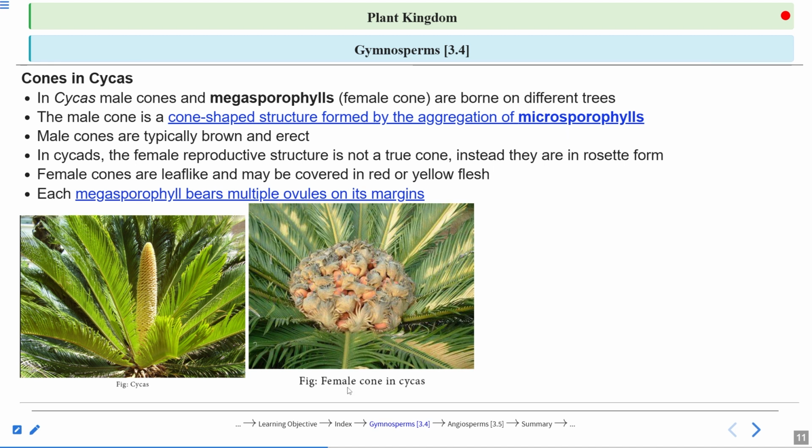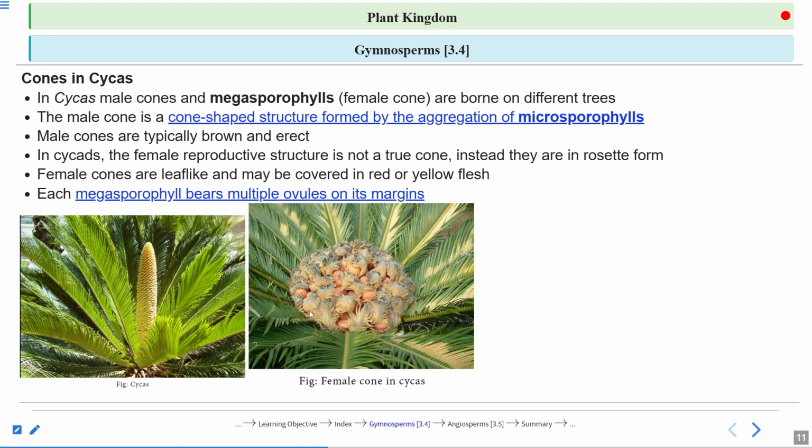But see, the female cone in Cycas is a rosette form structure. They are not very compactly arranged, right? Female cones are leaf-like and may be covered with a red-yellow flesh. You can see these round structures. These are the ovules. And each megasporophyll bears multiple ovules on its margin.